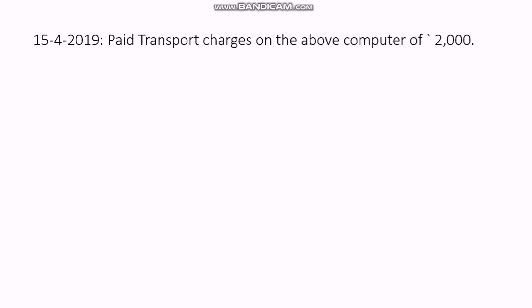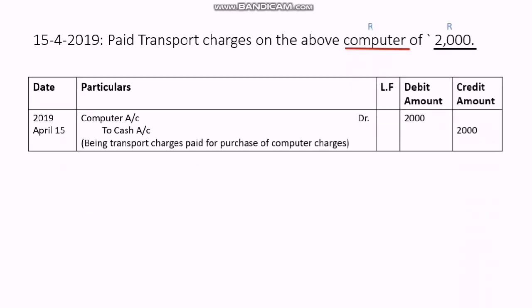So why not add it? Anything that we do on the installation at the time of purchase, a new machinery, a new gadget, whatever we pay at that time for that installation, all those expenses are included in that. So here, computer, this 2000 will be added to the computer account and not separately. Here the parties are computer and cash, and computer is a real account, cash is going out, therefore it is a real account. So here goes the transaction.